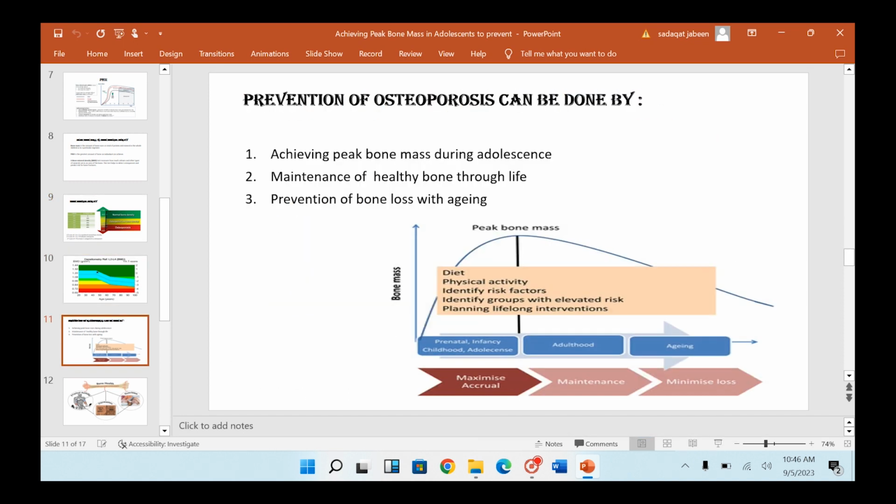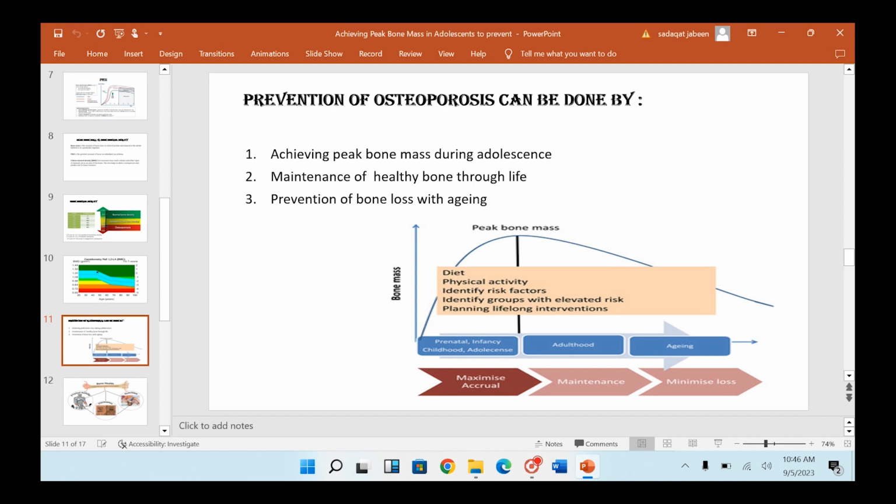Now, the prevention of osteoporosis can be done by achieving peak bone mass during adolescence, maintenance of healthy bone throughout life, and prevention of bone loss with aging. Here we can see that in the prenatal period, in infancy, in childhood, or in adolescence, there are many factors which affect the bone mass.